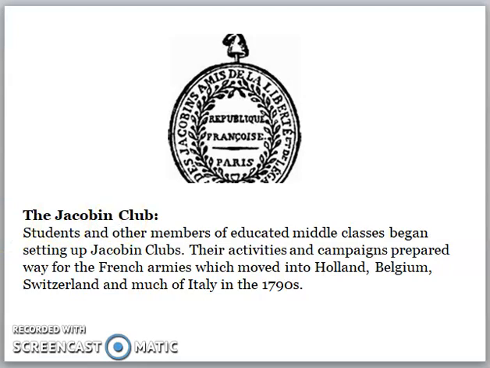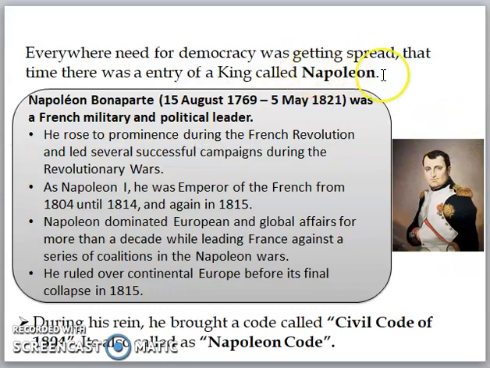When all this was happening and things were shaping up, a person called Napoleon entered. Now who is this Napoleon? He was a French military and political leader. Napoleon rose to prominence in the French Revolution and he led several successful campaigns. With his coming, definitely the rule of democracy was destroyed, and somewhere he brought new things, new administrative rules.